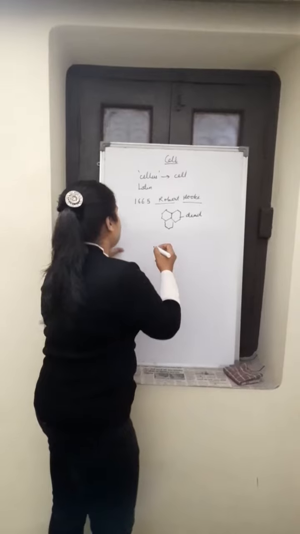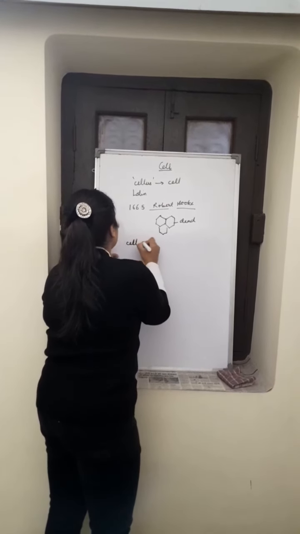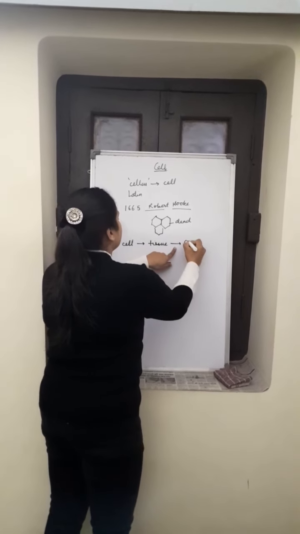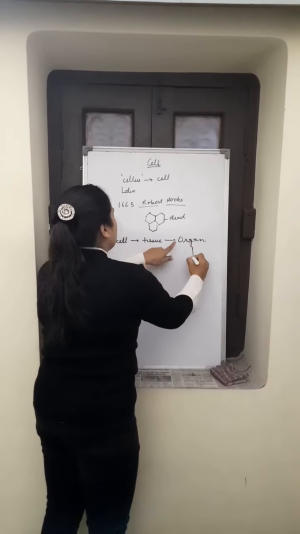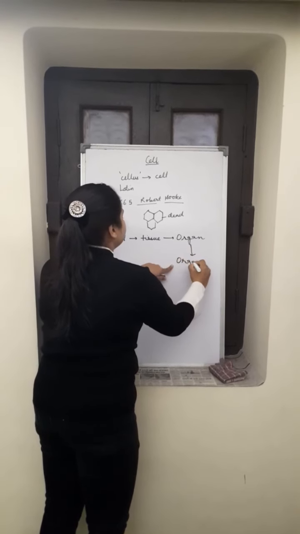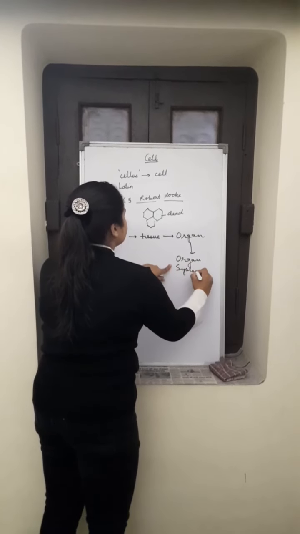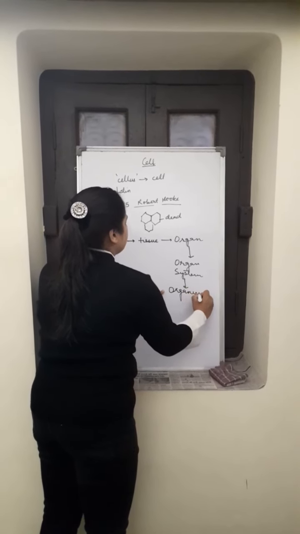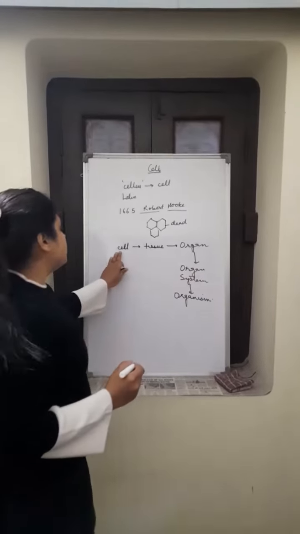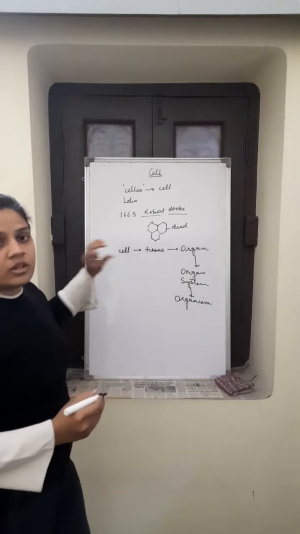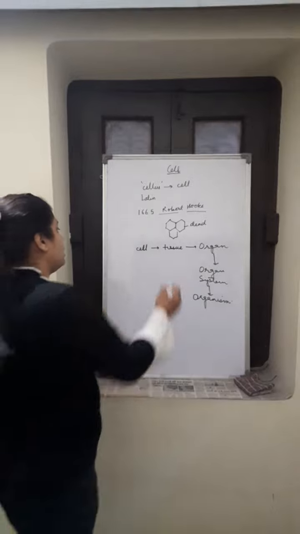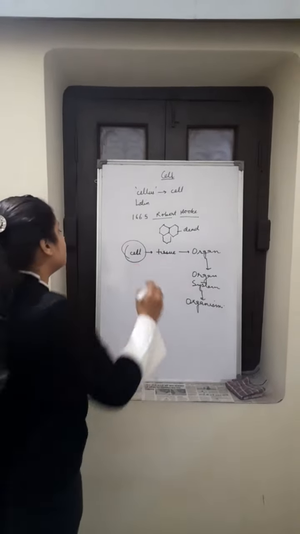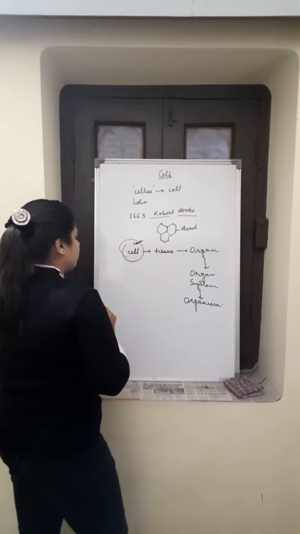From cells, a group of cells is collectively known as tissues. Then the tissues collectively form organs. The organs combine to make an organ system, and the organ system makes an organism. The cell is the basic structural and functional unit of life. This is the most important point from here.